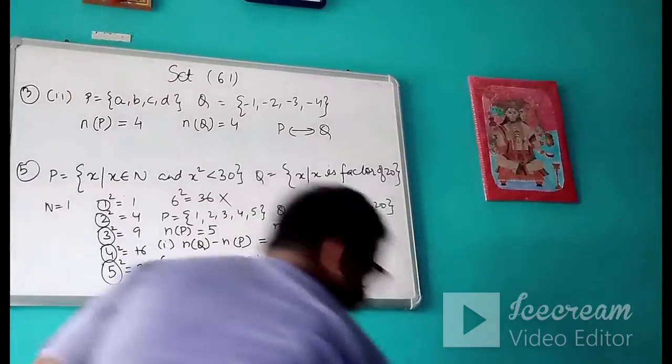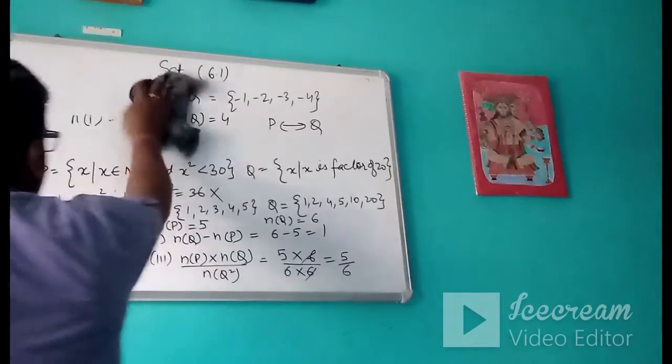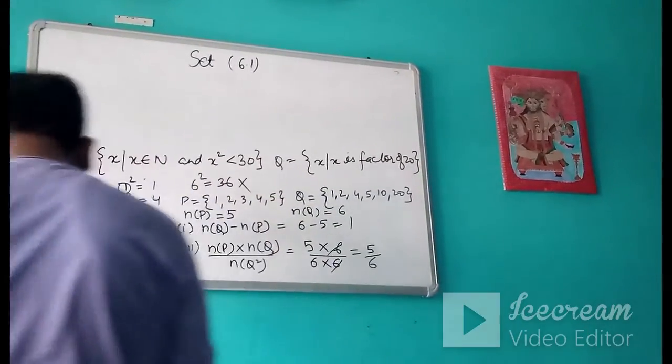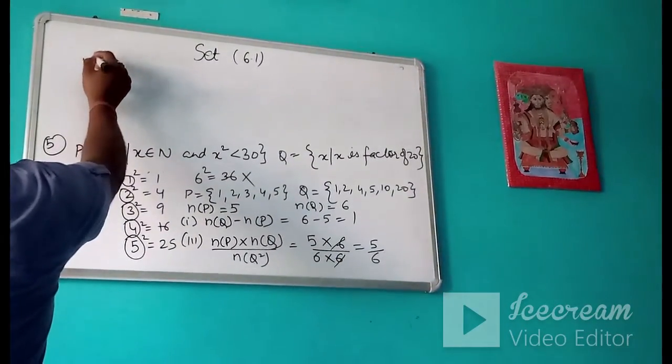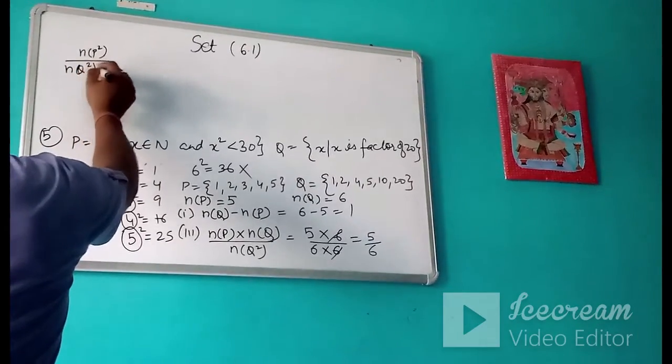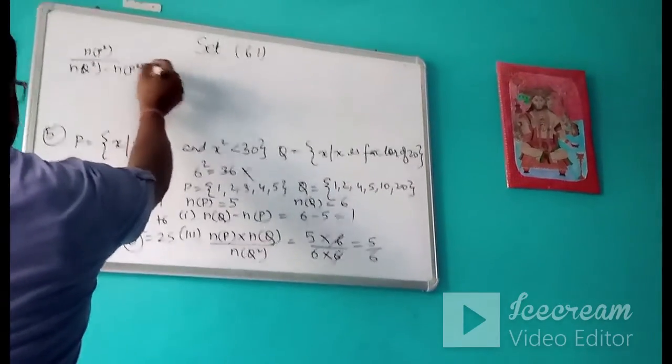Then in the last part we have to prove something. Let's see whether we get our proof or not. It was n(P) square upon n(Q) square minus n(P) square.